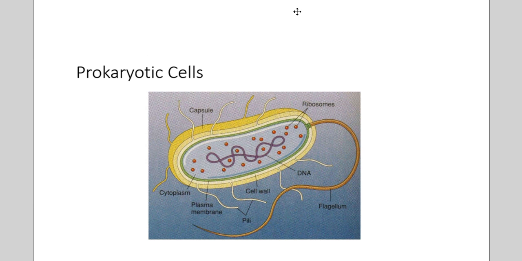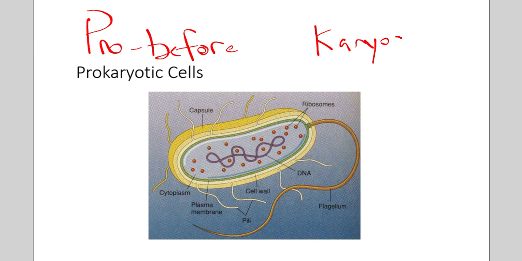Pro means before, and the word karyos means nucleus. And so prokaryotic cells are before nucleus, meaning that they were the first forms of life. Prokaryotic cells were the first types of cells. They evolved before the evolution of the nucleus. So eukaryotic cells come after those.